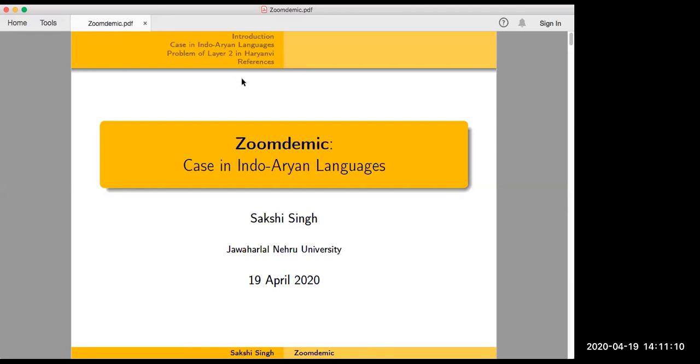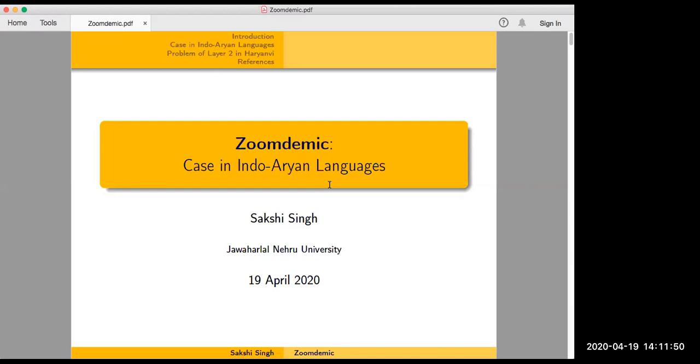Can everyone hear me? Before we start, Sakshi, would you like to have questions in the midst of the talk, or after the talk is done? Both are fine, but there are sections in my talk. I will tell you when I want questions, and if there is something that needs clarification, we can have it in between. Sure. So people can raise their hand or type their questions in the chat window, and whenever Sakshi jumps from a section, we can put the questions to her. I hope that's okay.